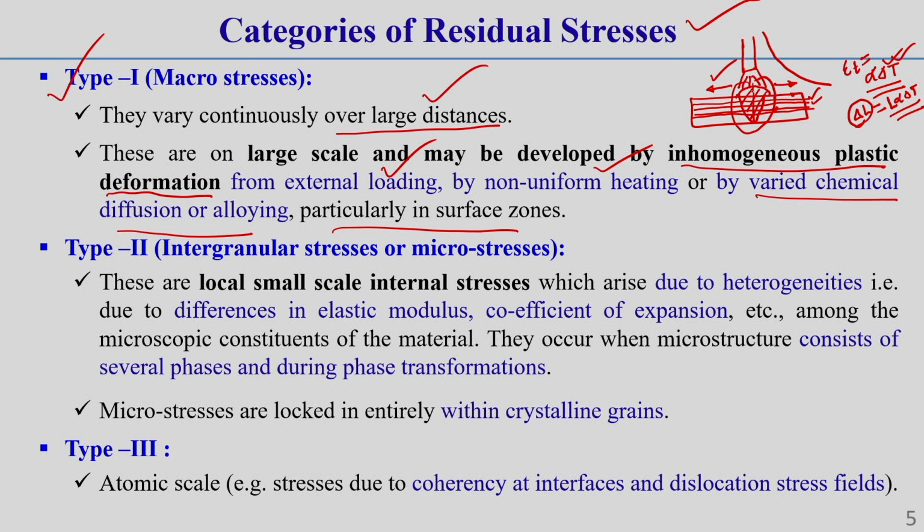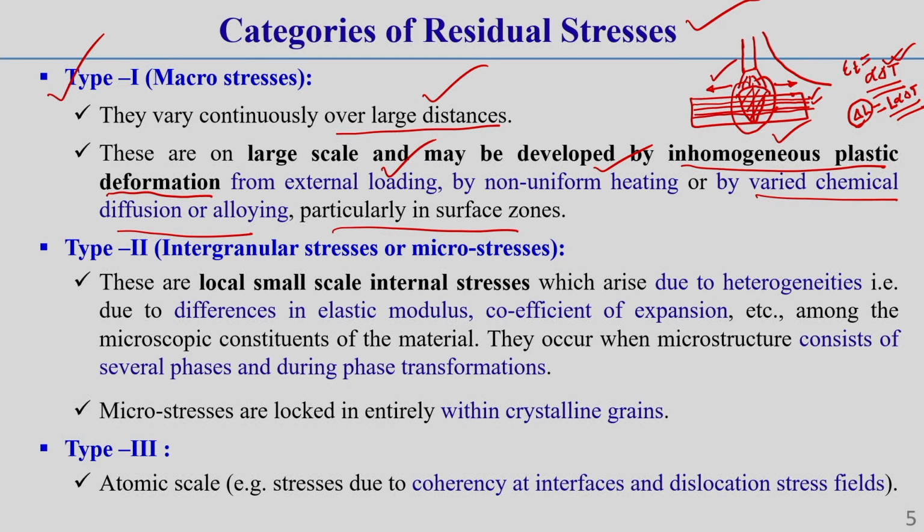So due to non-uniform temperature distribution along thickness as well as along width direction, a non-uniform expansion and contraction develops in welding. That's why inhomogeneous plastic deformation occurs, because in the top layer there will be very high temperature, so there will be more plastic deformation, whereas the bottom layer will have a little lower temperature, so less plastic deformation. So this bottom layer will act as a locking device for the top layer expansion.